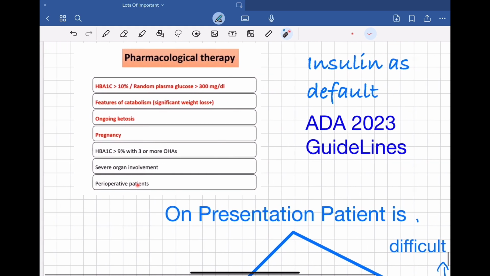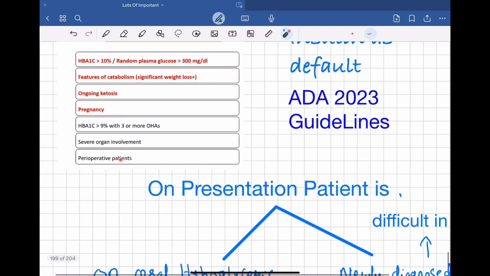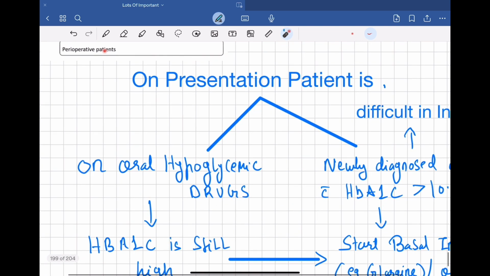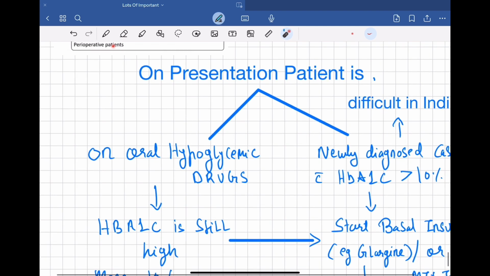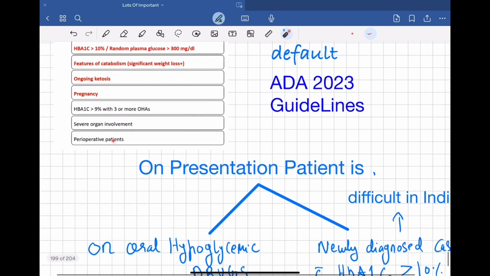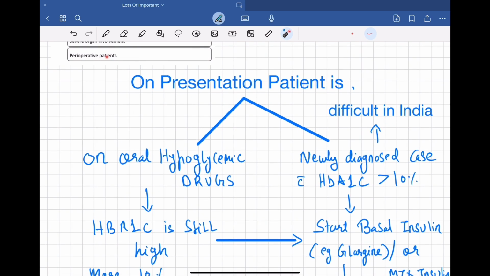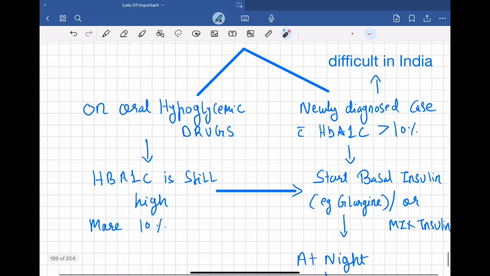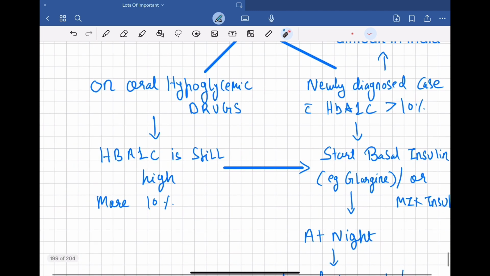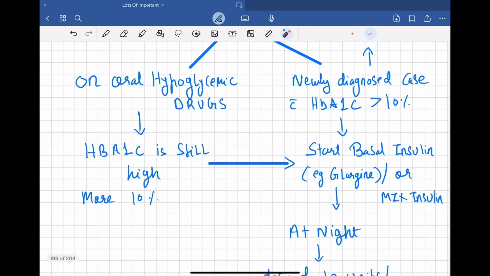Also, if the patient is admitted in ICU or in general ward, you need to give insulin to the patient, right? So according to the algorithm given by ADA, we will follow that and we will give insulin accordingly. Now, two scenarios will be given to you. The patient is on oral hypoglycemic drugs and still HbA1c is high, like more than 9 to 10%, right? And then there comes a situation where you need to add a basal insulin or a mixed insulin at night, right?